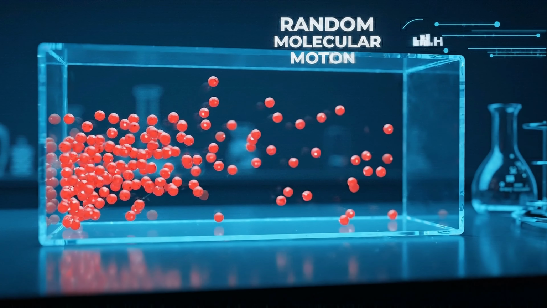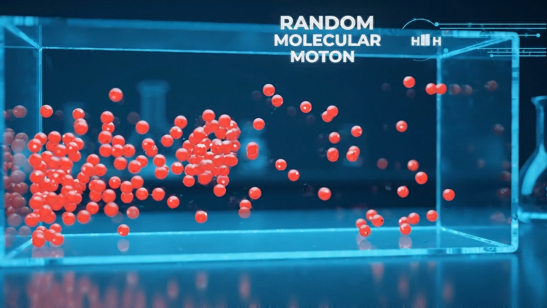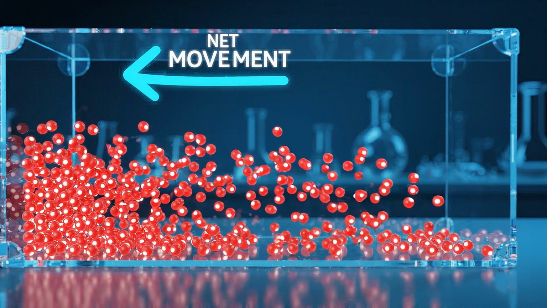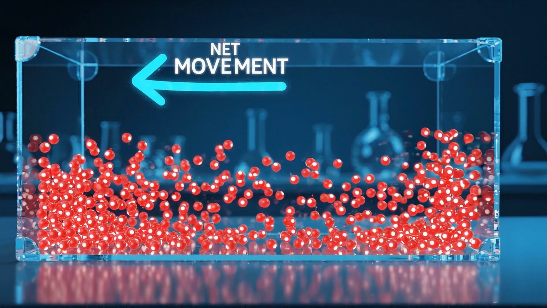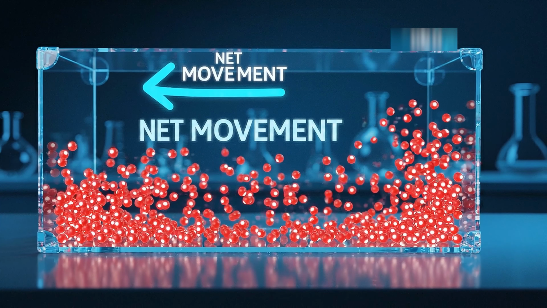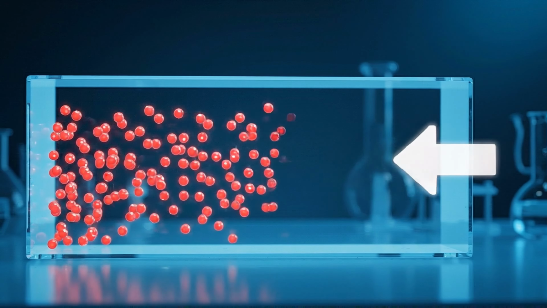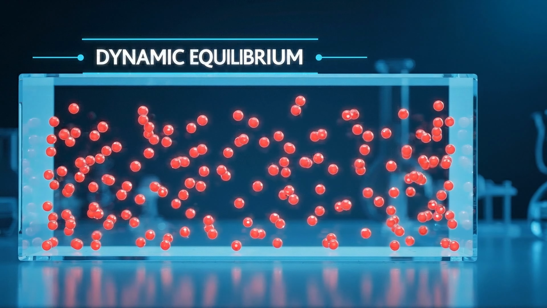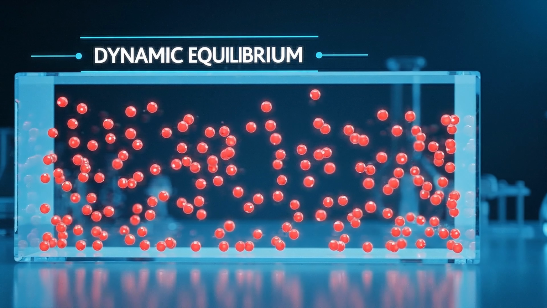Individual particles are constantly moving randomly in different directions. Because more particles move from the crowded region, the overall net movement is toward the lower concentration. When the concentrations become equal, dynamic equilibrium is reached. Particles still move, but there is no net movement.